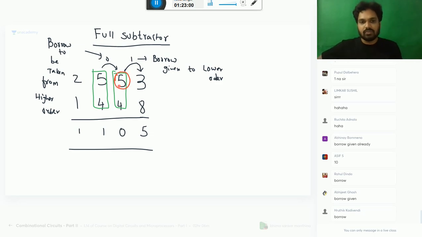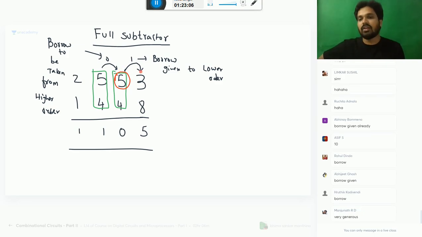For this friend, he has already given to the lower order because the lower order is in need. So he has given, that is what we call borrow given. After giving, he is left with something, no? So to perform his subtraction, how much he requires, that is called borrow to be taken. Borrow to be taken from higher order.